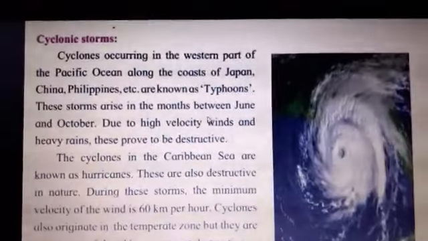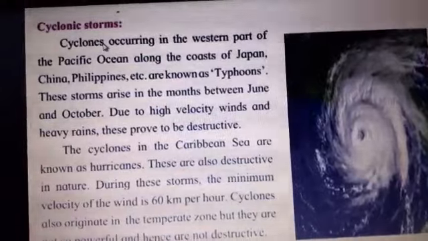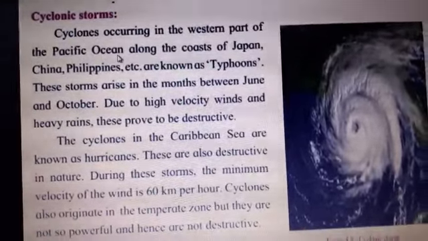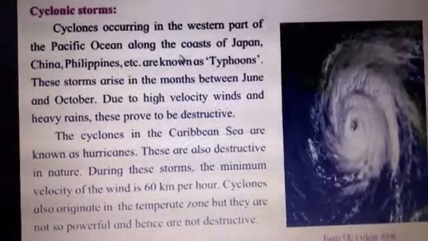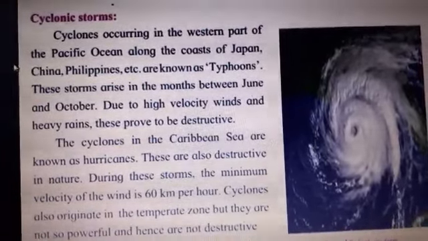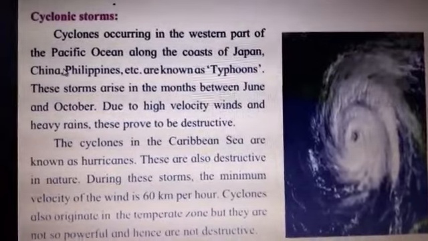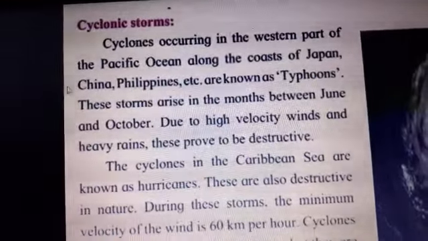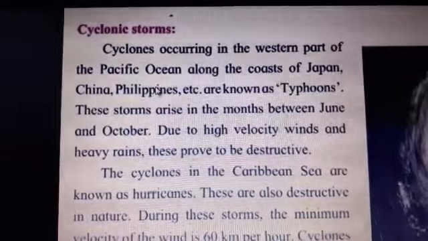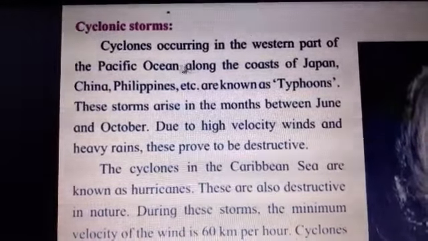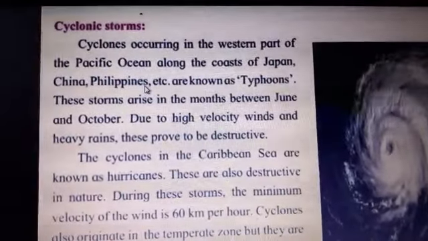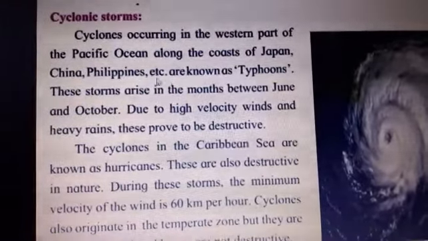Now let us study what cyclonic storms are. Cyclones occurring in the western part of the Pacific Ocean along the coast of Japan, China, Philippines, etc. are known as typhoons. Now these cyclones which occur in the western part of the Pacific Ocean along the coast of Japan, China, Philippines are known as what?